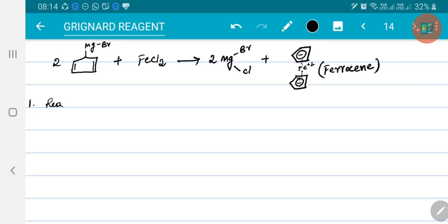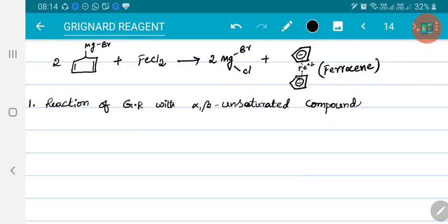Exceptional cases, that is the first type, a reaction of Grignard reagent with alpha beta unsaturated compounds. We simply call it 1,4 addition, or sometimes it shows 1,2 addition also, right? So here the reaction with alpha beta unsaturated compounds proceeds via 1,4 addition or 1,2 addition.